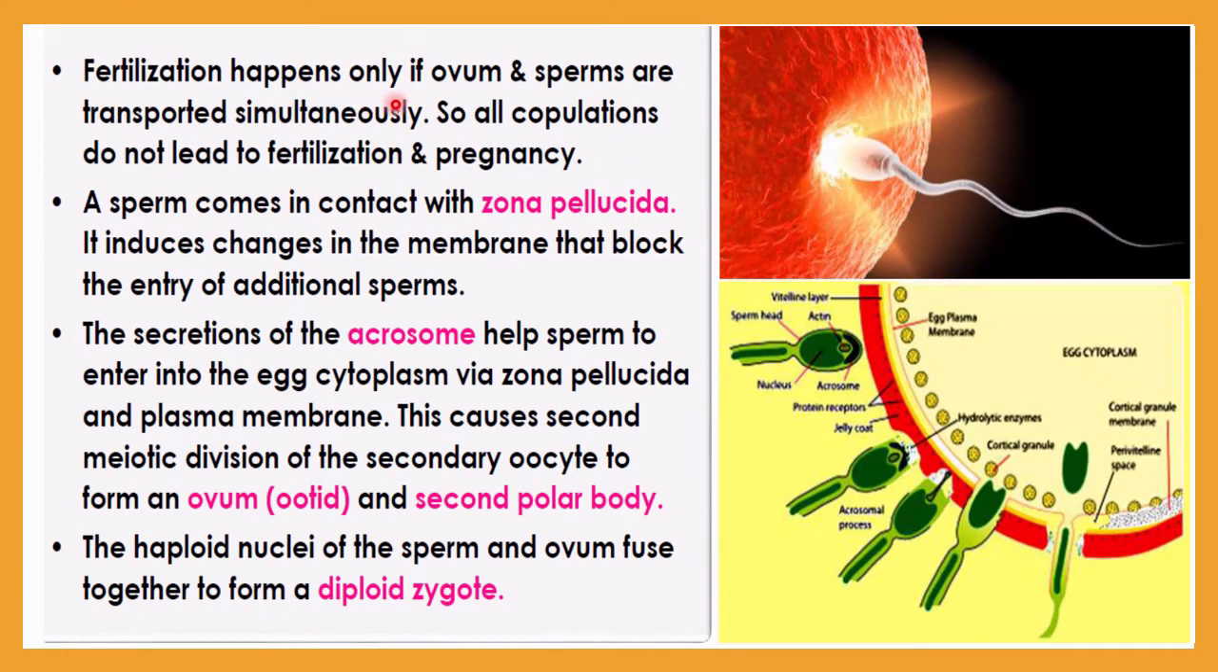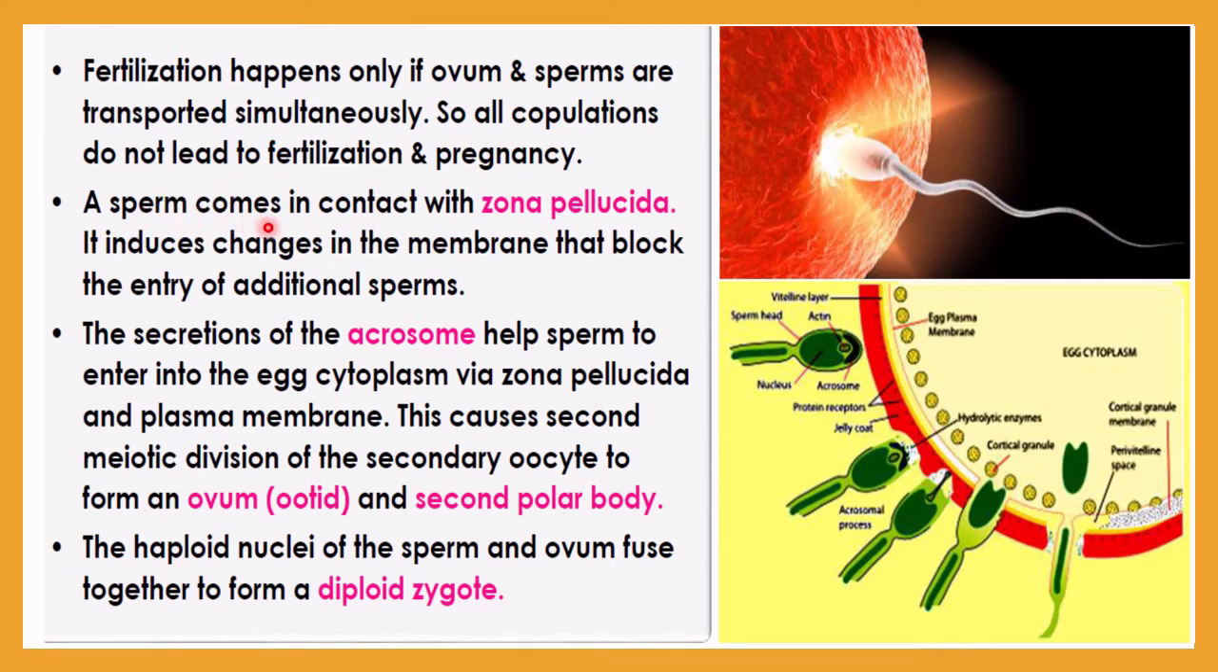Fertilization happens only if the ovum and sperms are transported simultaneously. You must be very clear about this. Both ovum and sperm must be transported simultaneously to the ampullary isthmic region, otherwise fertilization may not occur. That's why copulation must occur simultaneously. So not all copulation or sexual intercourse leads to fertilization or pregnancy.